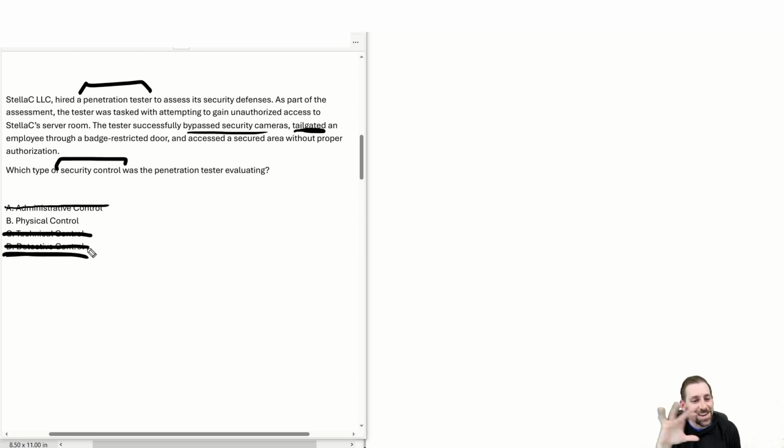So you see here, even in these scenarios where a detective control is described, and I'll go over detective and deterrent controls in a subsequent video, but I haven't necessarily discussed it in this series, a detective control is a control that is actually detecting instances of malfeasance or bad actors. You could have a physical control that is detective, like a security camera. You could also have intrusion detection systems, IDSs, or some of these other detective controls that are software based as well. But only one of those fell within that criteria. 3 were given. 3 fell within that criteria for the physical control. So in this case, the answer is actually B.